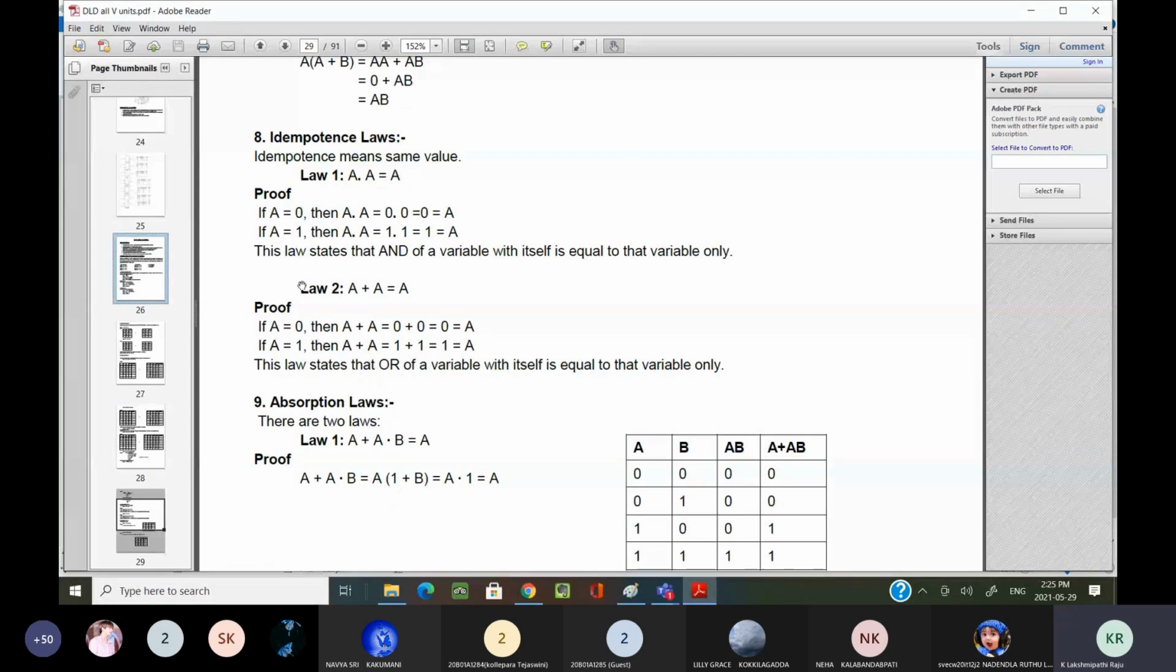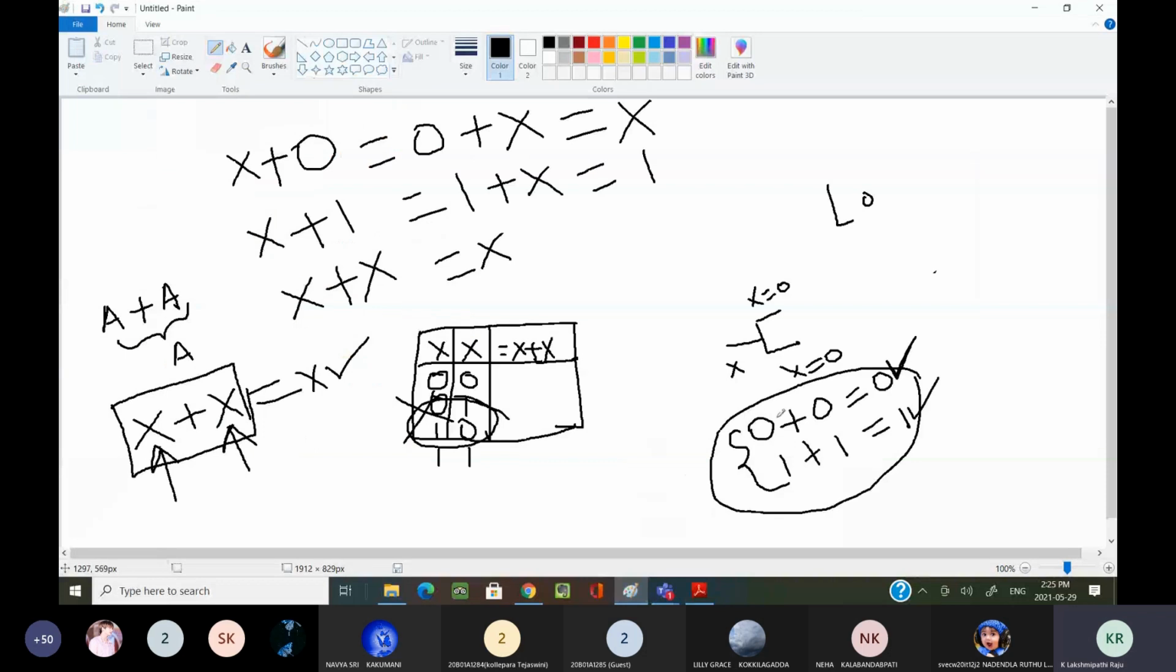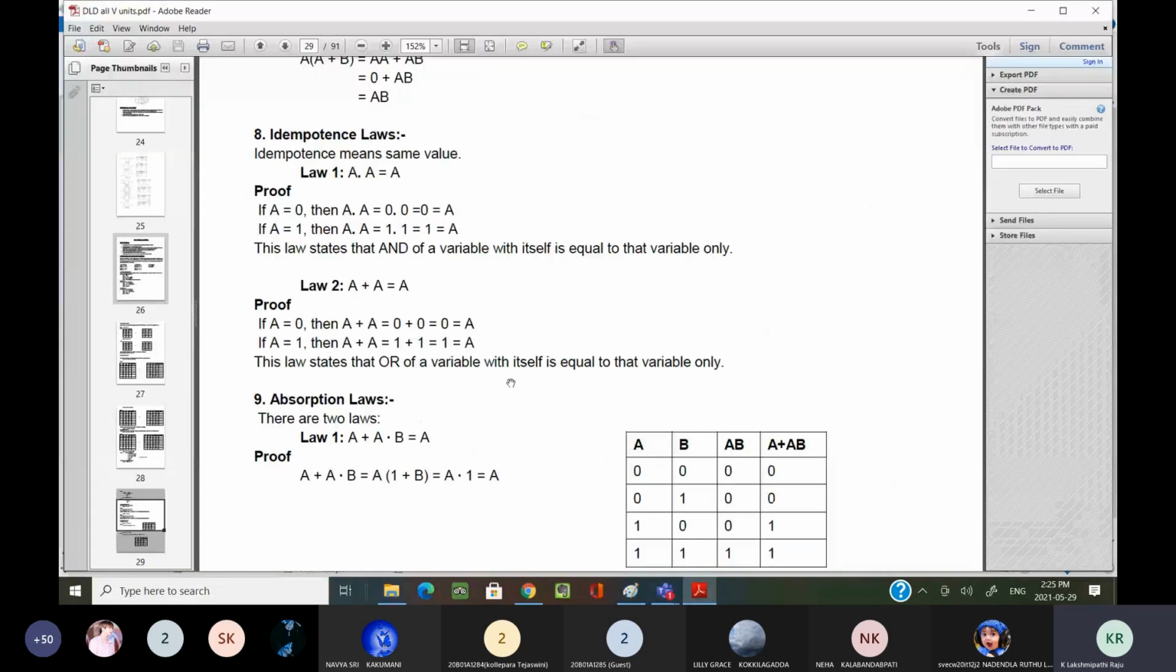Okay, now see here, law 2. This is what I said in the paint window, a plus a equal to a, that is what we have seen, x plus x equal to x. Now how is he proving it? If I consider x equal to 0, the expression becomes 0 plus 0. If I consider x equal to 1, the expression becomes 1 plus 1. That is what he has shown as the proof.